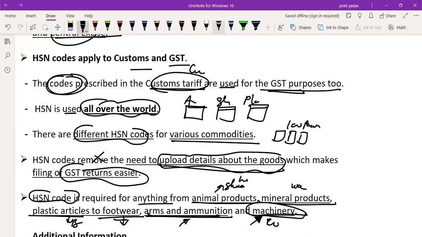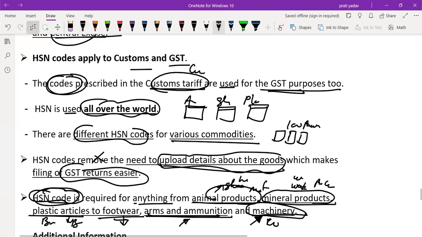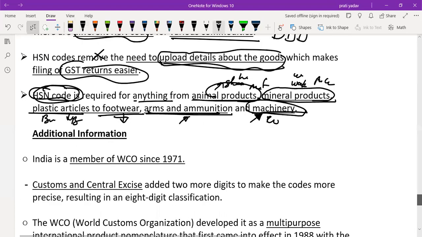On anything, on everything related to this, HSN code is required.